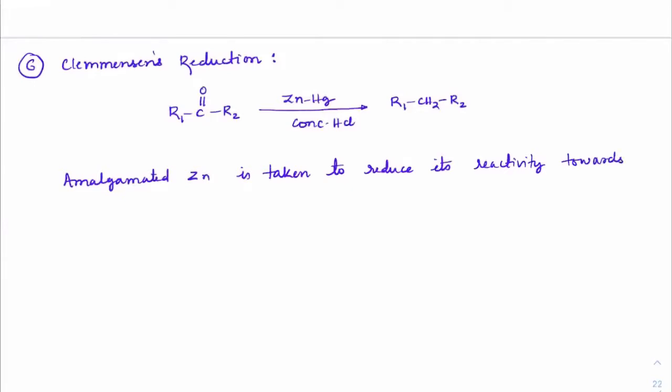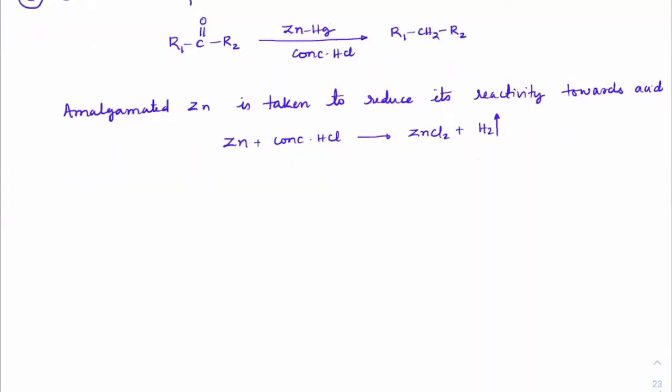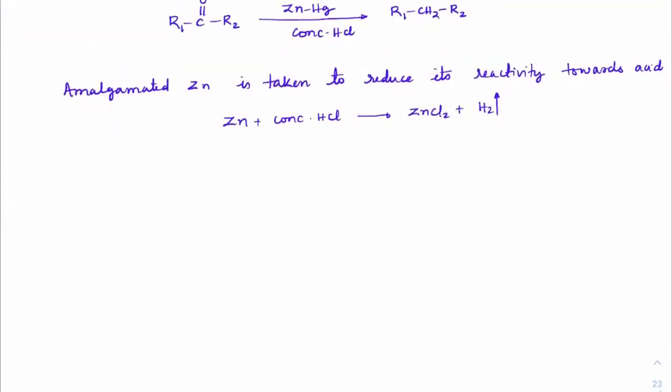towards acid. Because if mercury is not taken, zinc will vigorously react with concentrated HCl, become ZnCl2 and instantly give H2 gas. And this is a vigorous reaction. We want to avoid this, so it is better to take it in an amalgamated form. So the reactivity of zinc is less. That is the reason why we take amalgamated zinc. Now let us understand the mechanism.